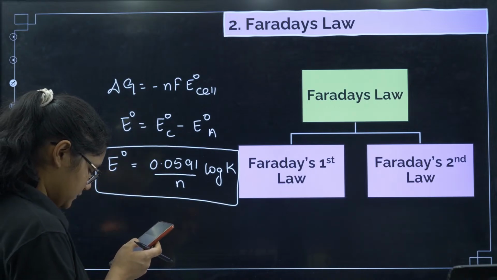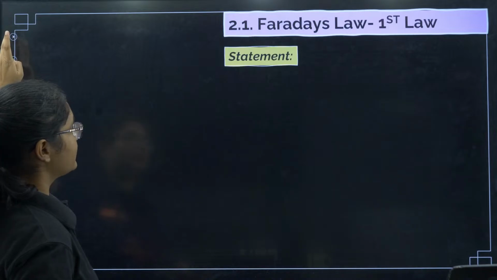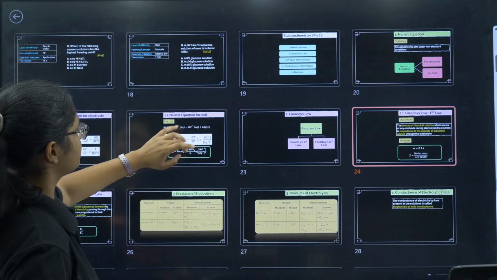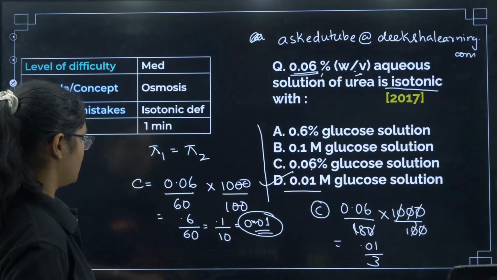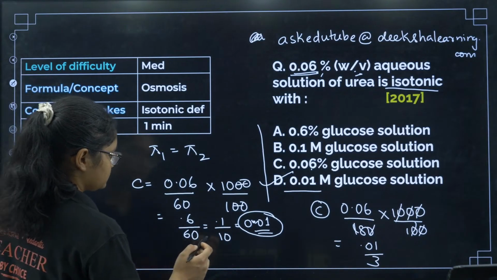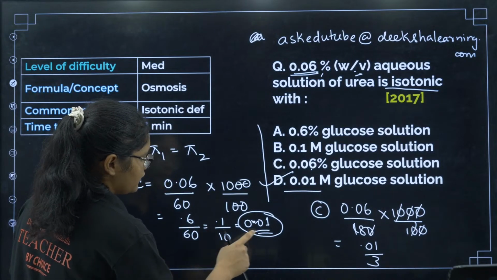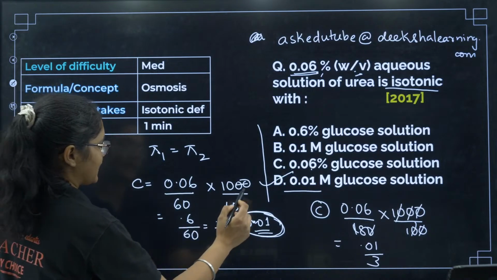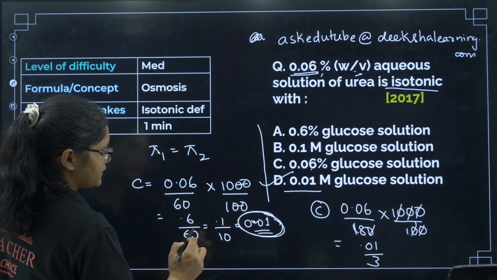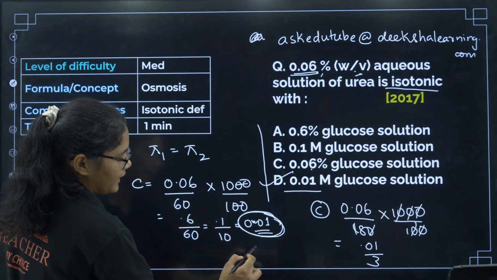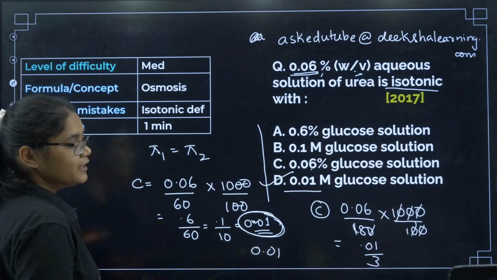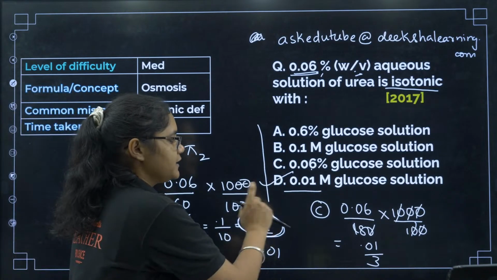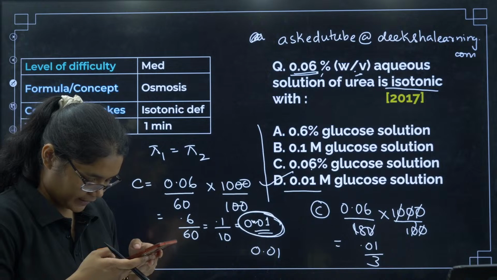Okay. Next, we will move to the next one, that is, the answer is D. Why will the answer be D? Let me just check. Here I got 0.01 molarity, right? You can check here. I just cancel this one. I have 0.06 by 60, so I can cancel, 0.1 by 10, and I got 0.01, right? So which option is having 0.01 M, the same concentration, that is present in option number D, so that is why it will be D.